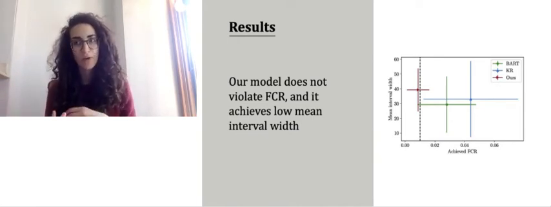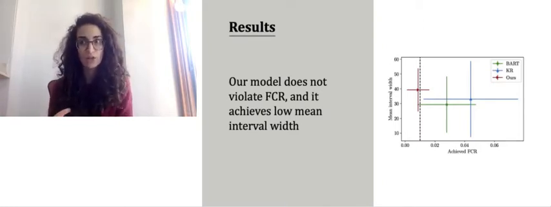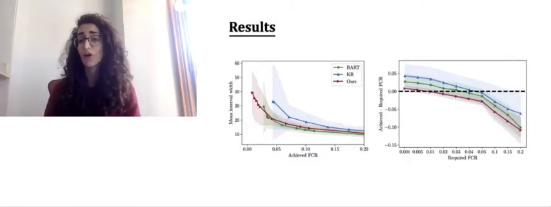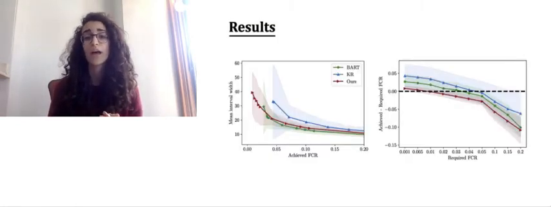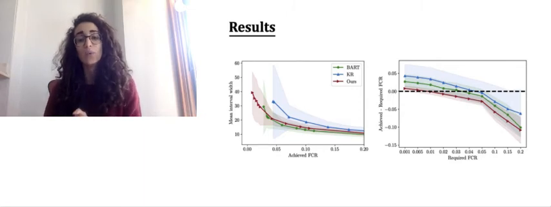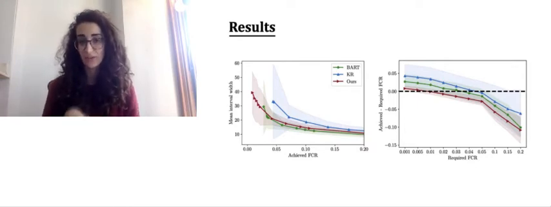In other words, our model is able to leverage the fact that there might be simpler functions that achieve good false coverage rate. In fact, we see that this holds for all required false coverage rates. The plot on the right shows the achieved false coverage rate on the x-axis and the mean interval width on the y-axis. We see that our model and BART roughly have the same mean interval width for all values of the achieved false coverage rate.